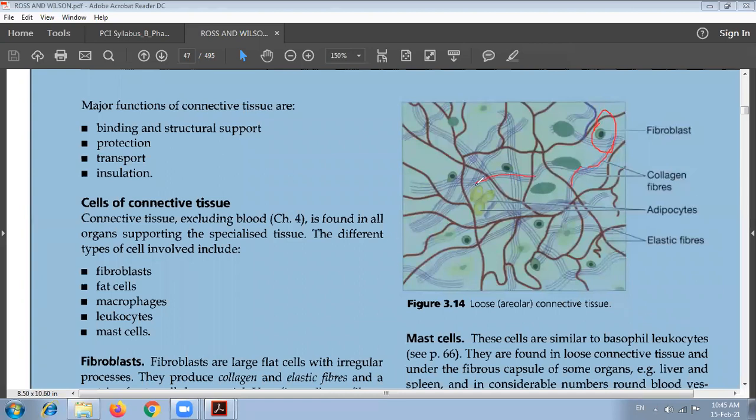The yellow structures, the cells which are present, are the adipose tissue. Then the brown color ones are the elastic tissue. So these are the elastic tissue here. Okay, so we can call them the connective tissue.